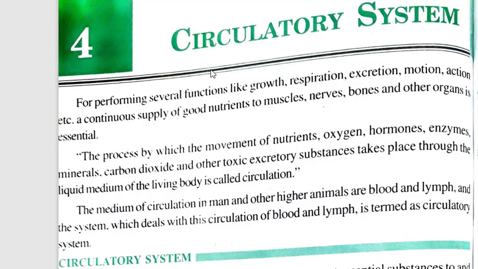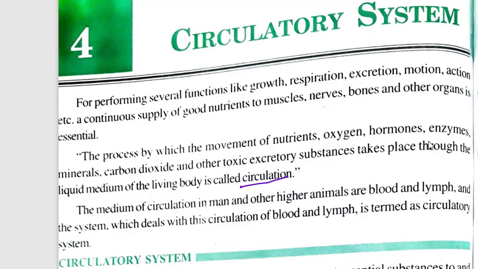The process by which the movement of nutrients, oxygen, hormones, enzymes, minerals, carbon dioxide, and other toxic excretory substances takes place through the liquid medium of the living body is called circulation. So what is circulation? Circulation is the process by which the movement of these substances takes place through liquid medium. So this blood through which all these substances are flowing, it is a liquid medium.